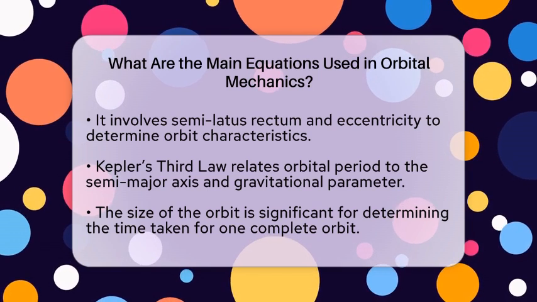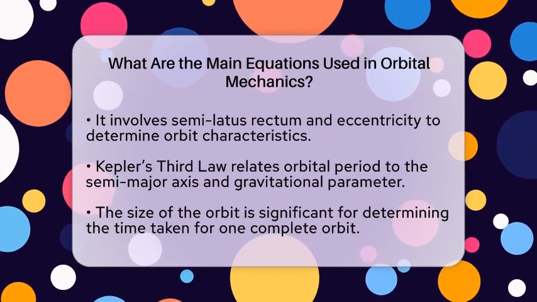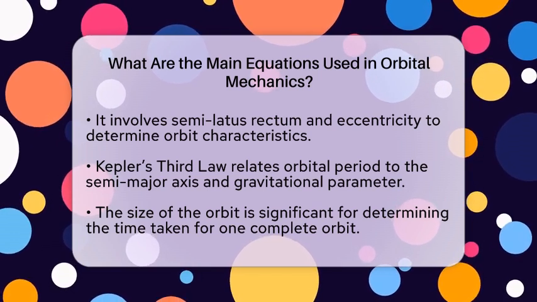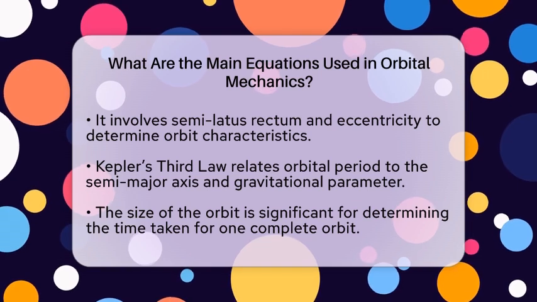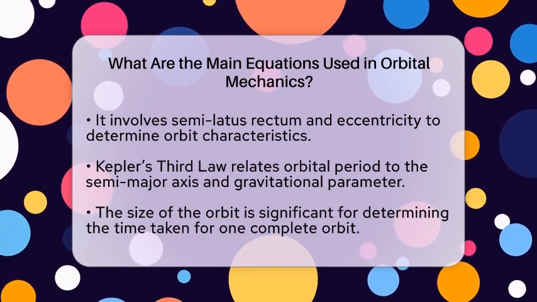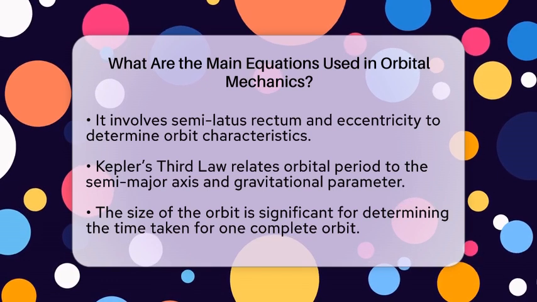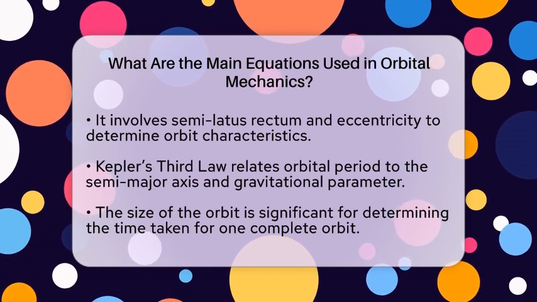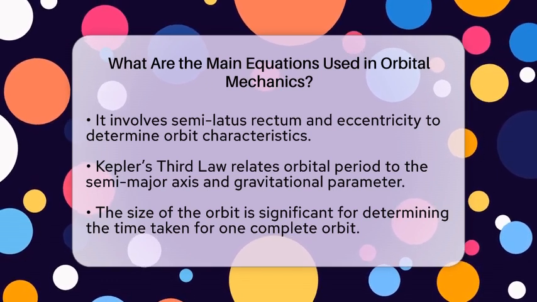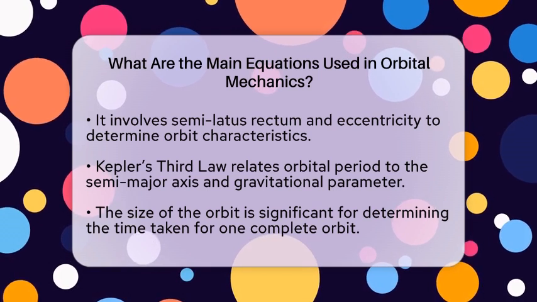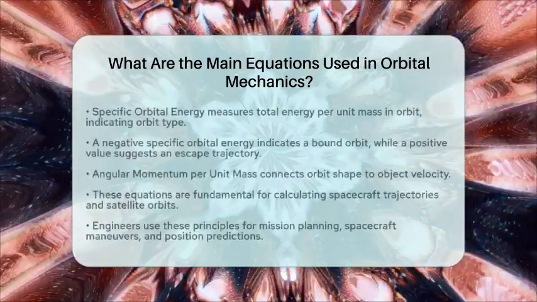Specific orbital energy is another key concept. This equation calculates the total energy per unit mass of an object in orbit. It helps determine whether an orbit is bound, unbound, or escape. A negative value indicates a bound orbit, while a positive value suggests an escape trajectory.